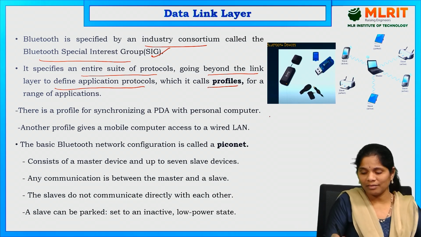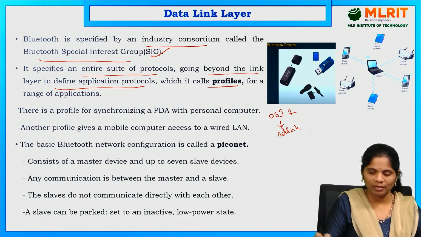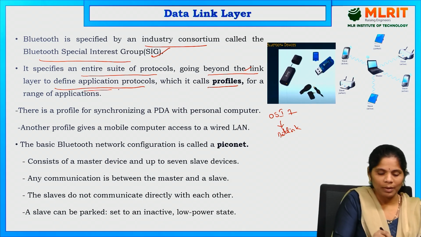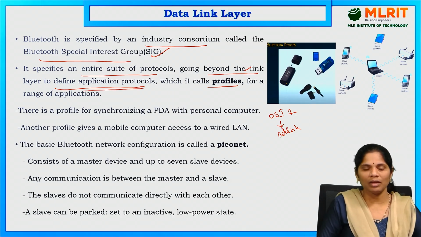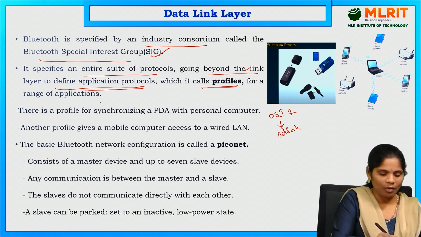We already discussed that OSI has 7 layers, and Bluetooth comes under the data link layer. Beyond the data link layer, it defines application layer protocols, called profiles, for a range of applications.